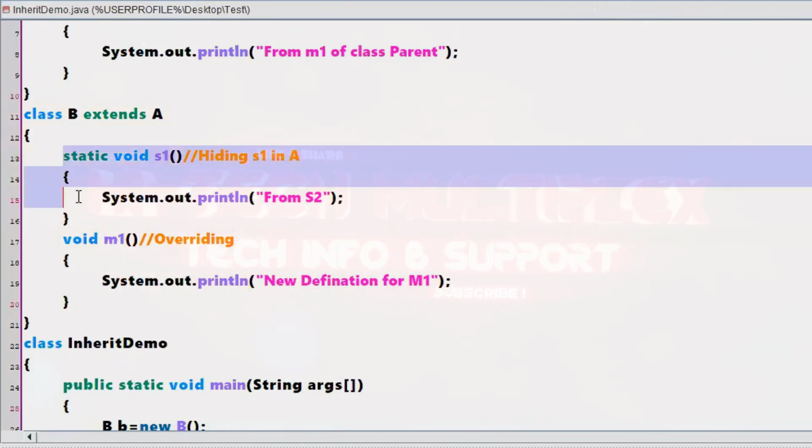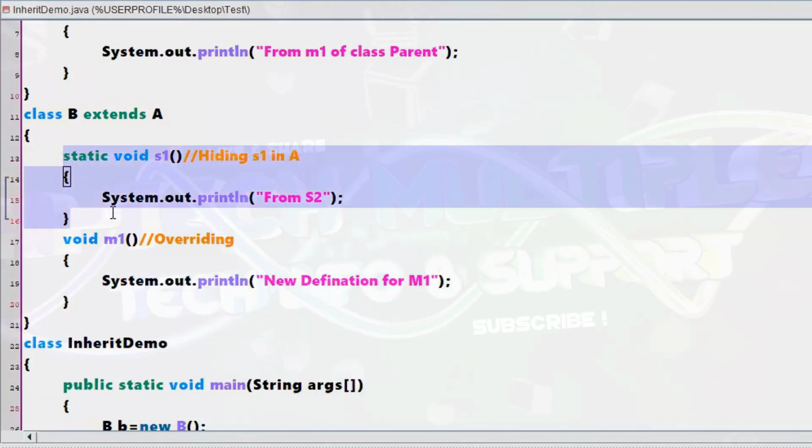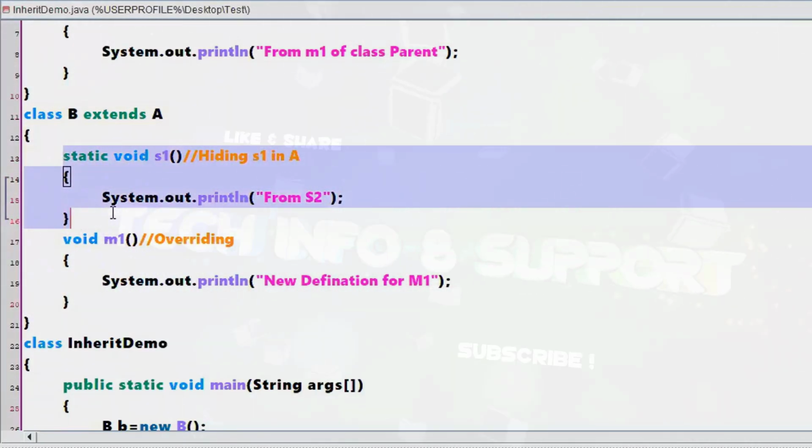Whichever definition you are giving with respect to class B, only that will be shown, as static methods are directly related to the class. A static method is a class level method, so whichever definition you are giving presently, that will be taken. The previous definition will be hidden. Any questions? This is the internal working of things.